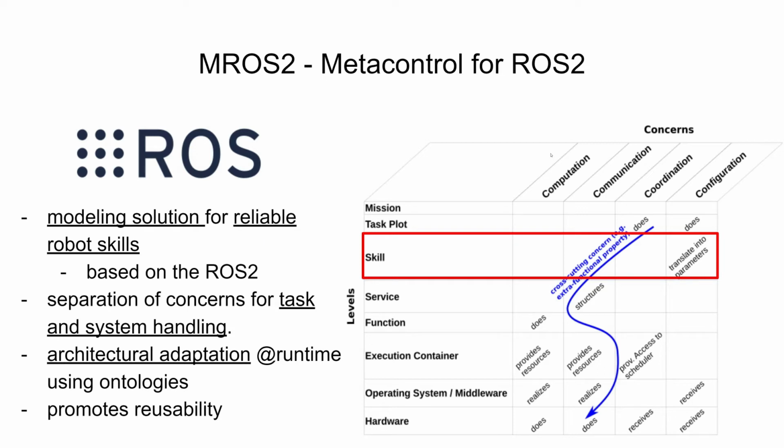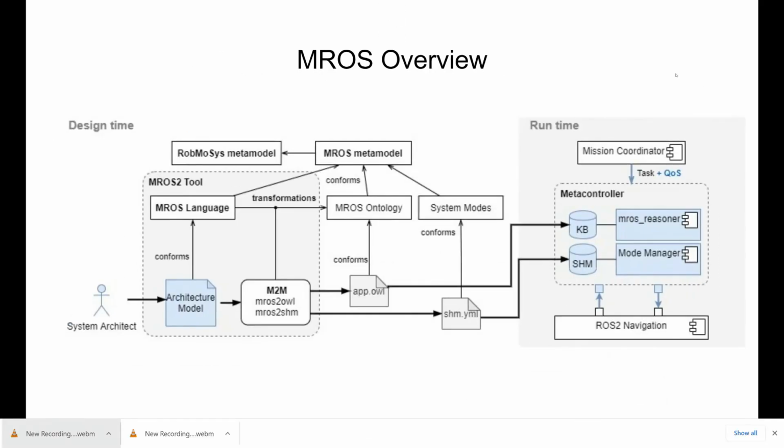The ROS framework uses ontologies to represent and reason with runtime architectural models, which promotes reusability, but also considers explicit separation of concerns between mission-specific logic and system management. Here, the ROS framework is focused on the system level. At the runtime phase, the main component is the metacontroller. The metacontroller is the component that drives system adaptation at runtime based on the design-time architectural model. It performs architecture analysis and adaptation decisions using domain-specific knowledge in the form of SWRL rules.